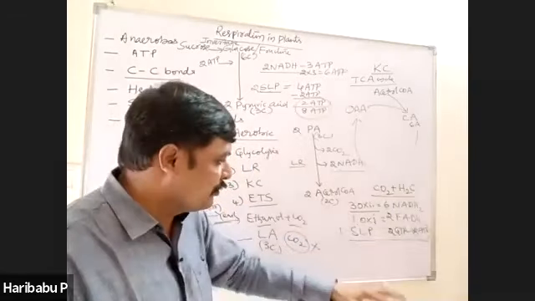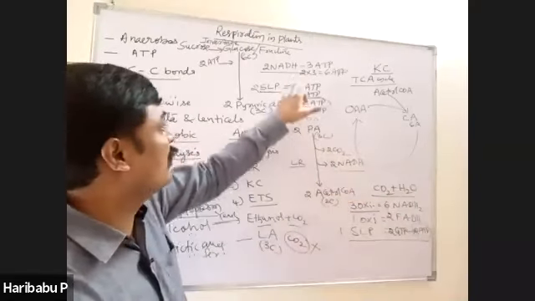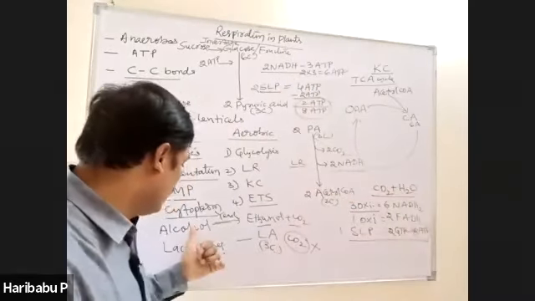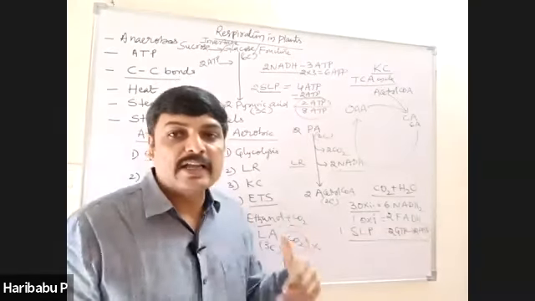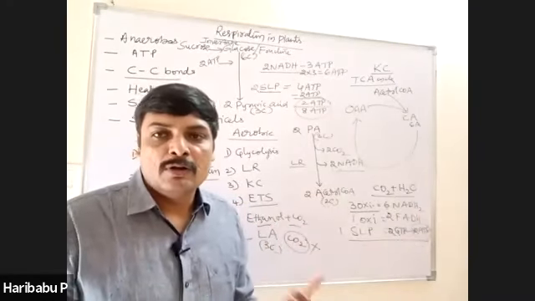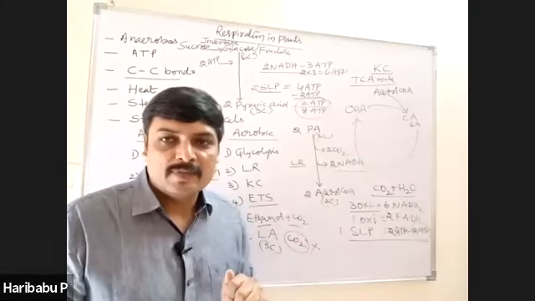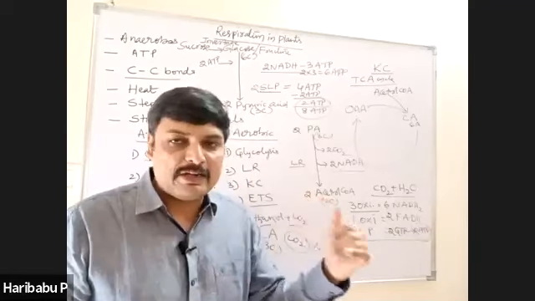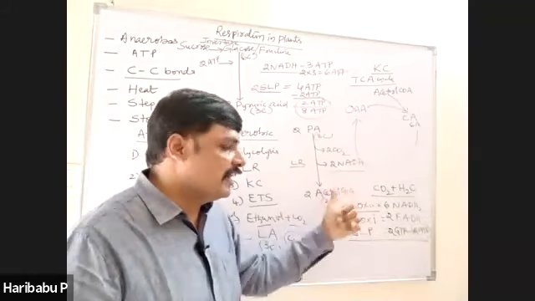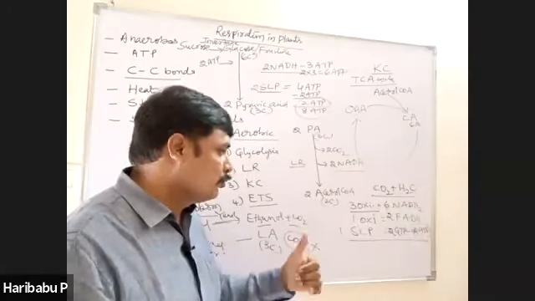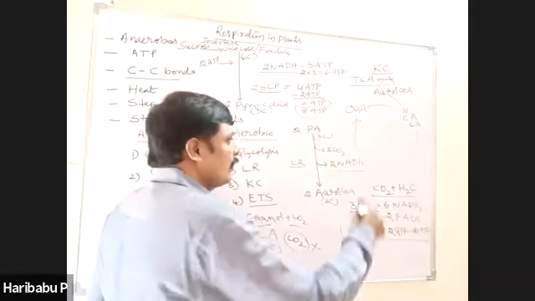And these NADH and FADH2 enter into electron transport system and finally synthesize the remaining ATP. Out of 38 ATP, only 4 ATP are directly produced. The remaining ATP are produced from these NADH and FADH2 through electron transport system. That's all.